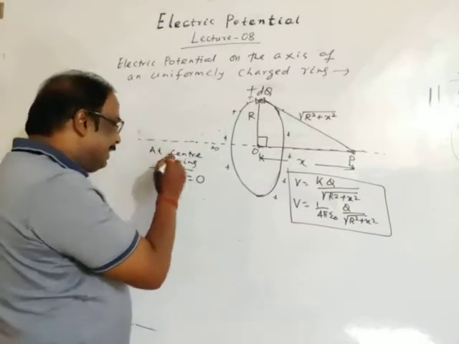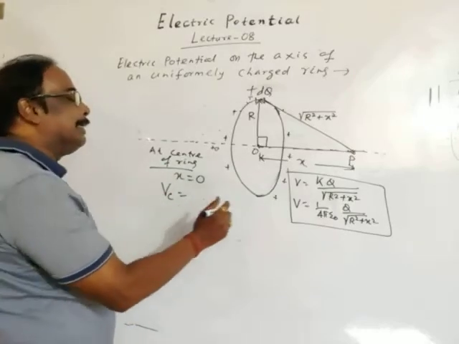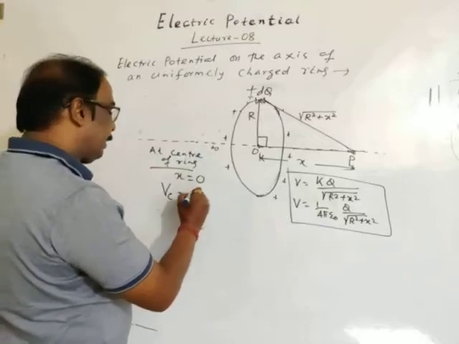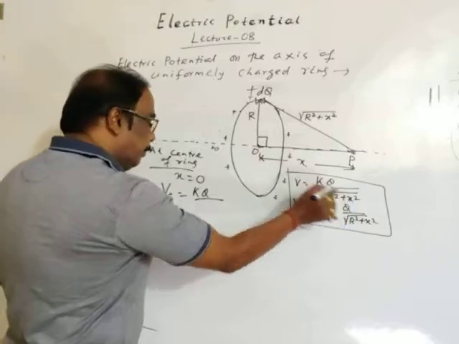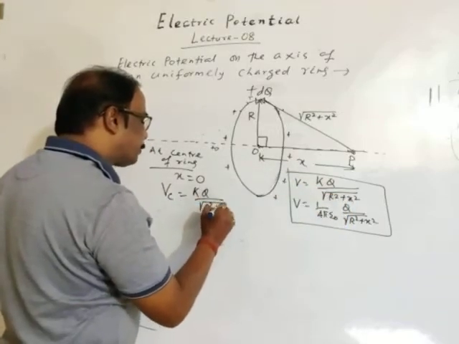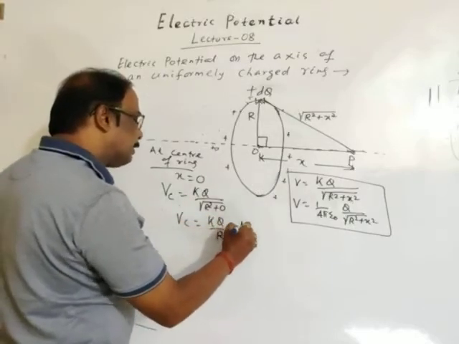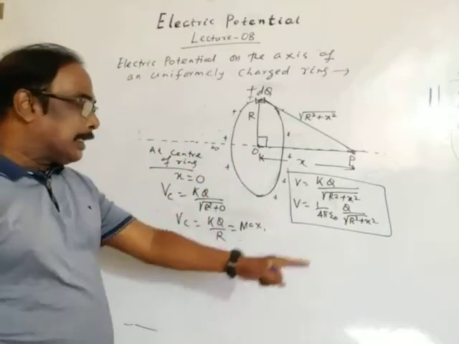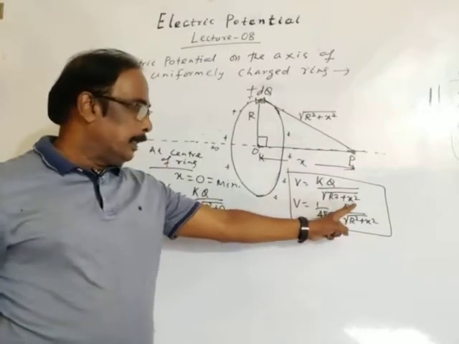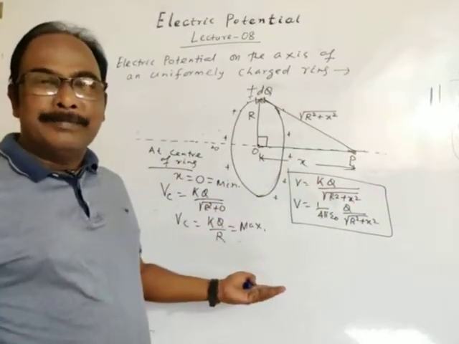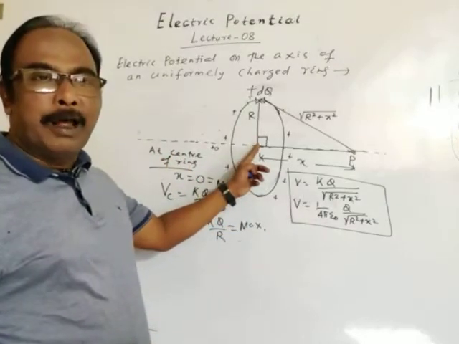Then in that case, potential at the center of the ring, let's take C, is equal to kq divided by square root of r square plus 0. So potential at center is kq by r, and this is maximum. If x is 0 or minimum, then potential is maximum. Thus potential is maximum at the center of the uniformly charged ring.